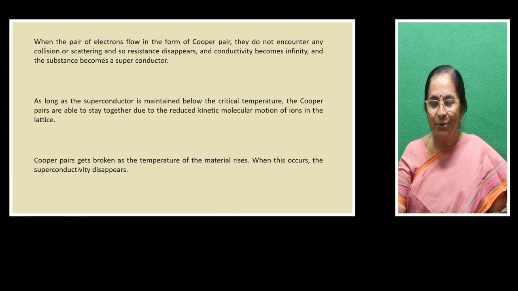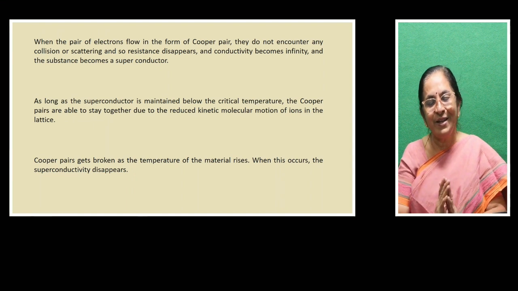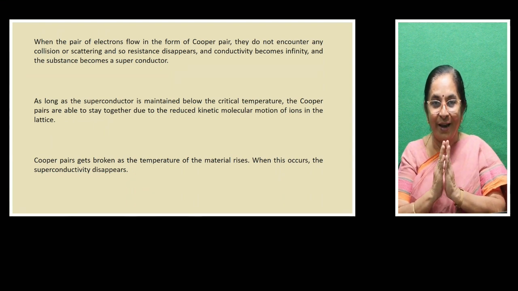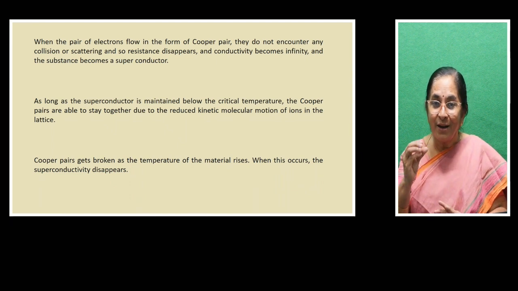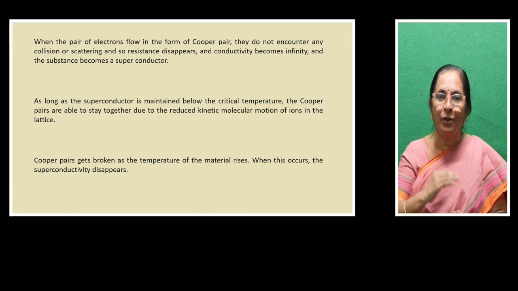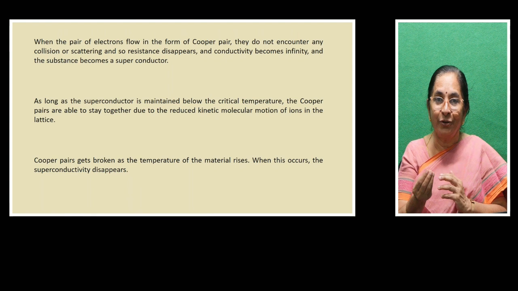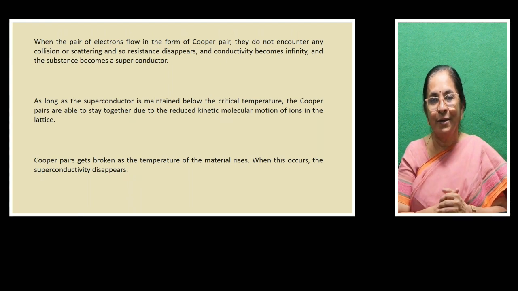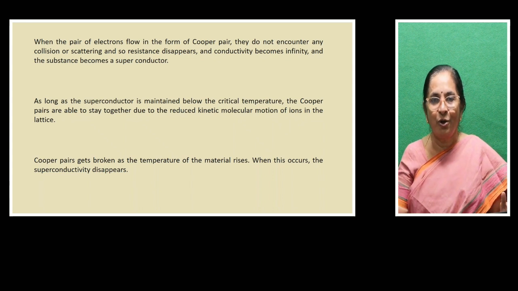I hope you have understood this simple concept, but this idea was not there earlier. Now, after understanding, we feel that it is very simple. Forming electron pairs could happen only in the superconducting state. If you increase the temperature of the superconductor, that temperature provides some energy to break the Cooper pair and the electrons cannot be paired at all. Electrons are very light compared to the weight of the crystal ions. So easily when they move, they collide with the crystal ions and their speed gets reduced, they pick up resistance and they become normal conductors.